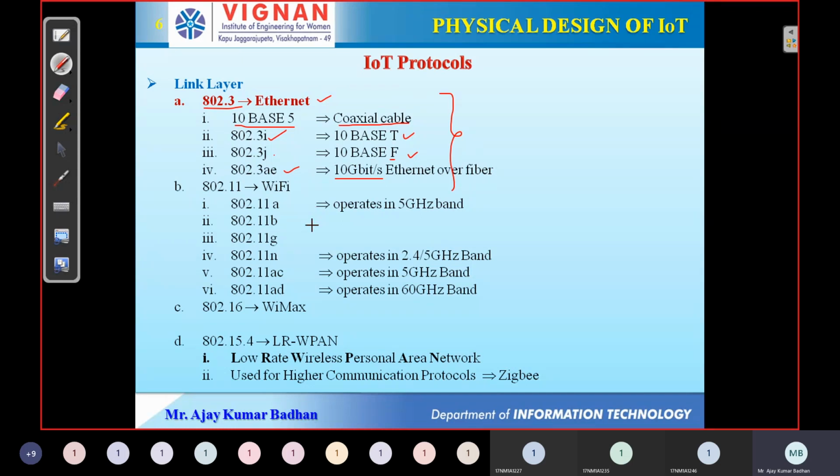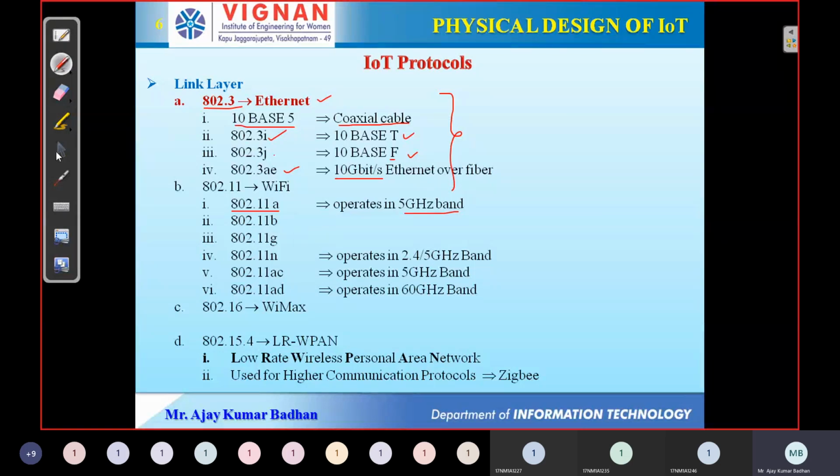So what is that? Actually we have different bands here. This a/b/g/n, whatever is there, they actually work with different frequencies. They have certain operating frequencies based on which these particular devices can work. So that is what is represented here. If you observe here, 802.11a can operate in a 5 gigahertz band. It uses 5 gigahertz in order to transmit the data.